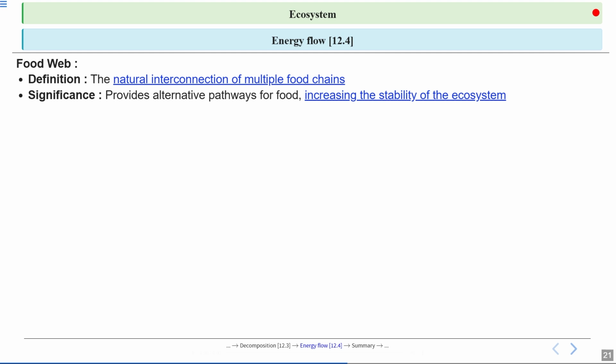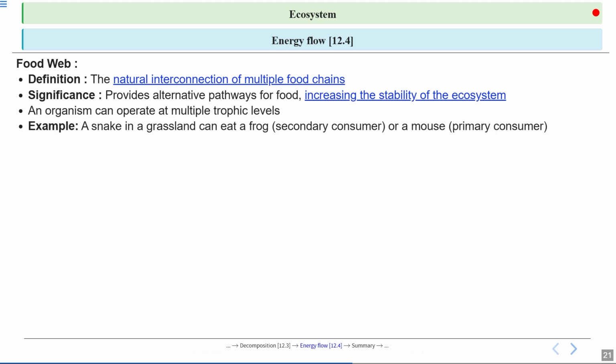Now you can see why food webs are important: they provide alternative pathways for food. They increase the stability of the ecosystem. This means that if one food source disappears, an organism can find another food source. So this is maintaining the ecosystem stability.